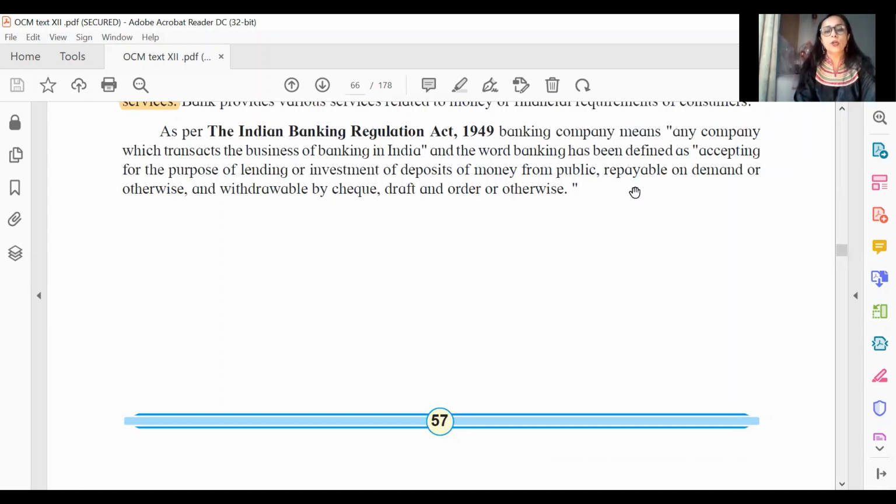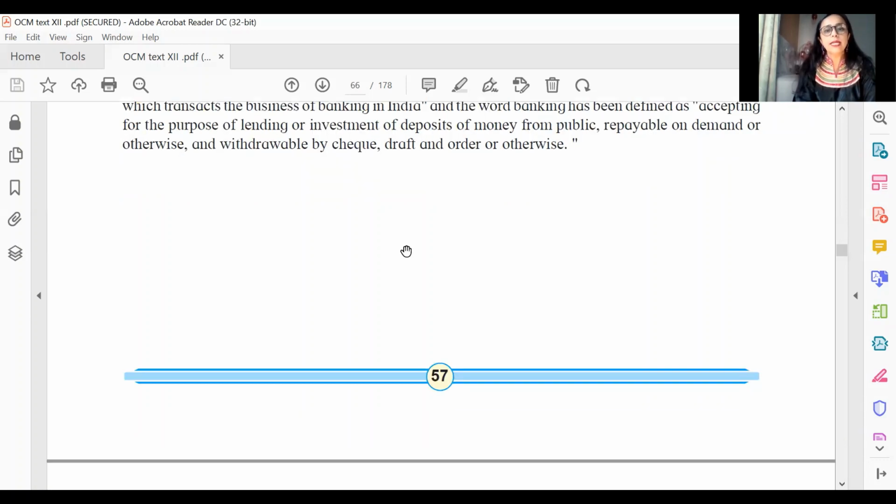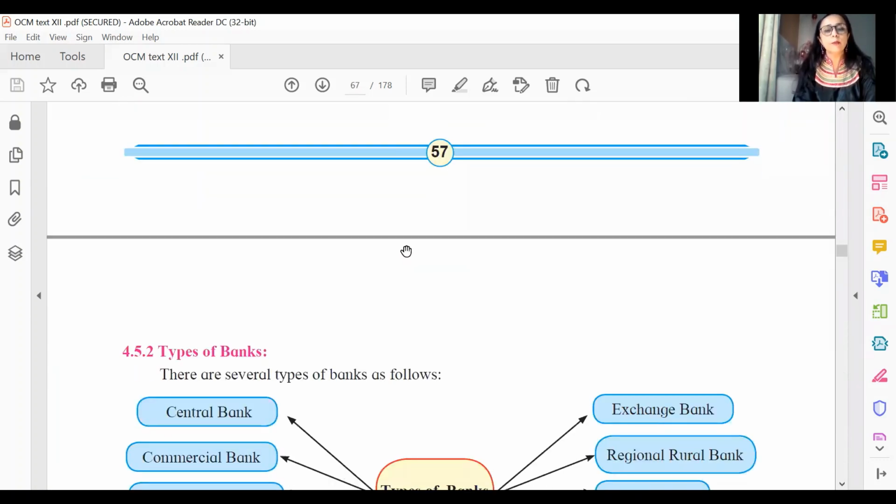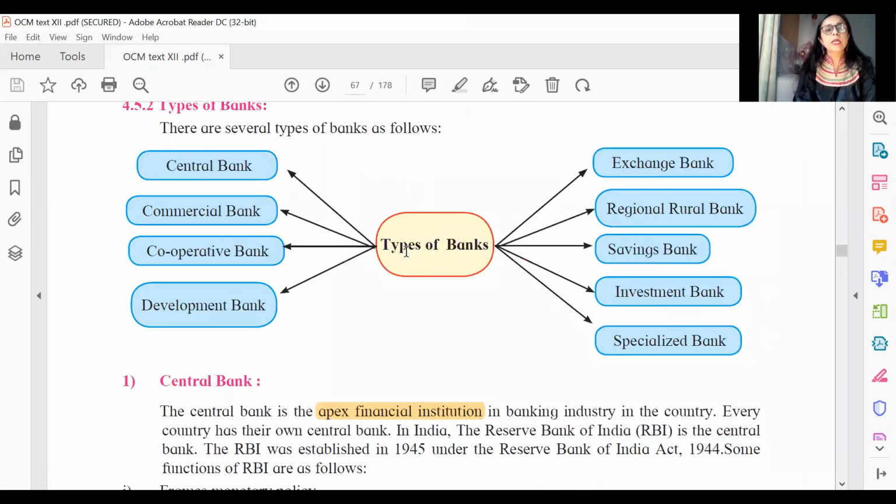It's not a permanent loan, it's repayable either on demand. So if it is a savings account or current account, it's repayable on demand. It can be withdrawn by check, it can be withdrawn by withdrawal slip, and apart from that, you have the draft, that is the demand draft, order, or otherwise. So this particular definition of 2 marks should be highlighted. Dear students, please note this, page number 51, last definition.